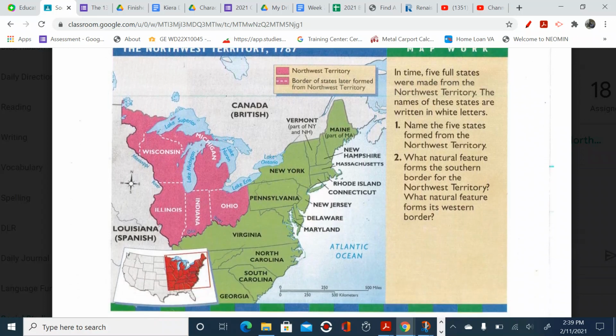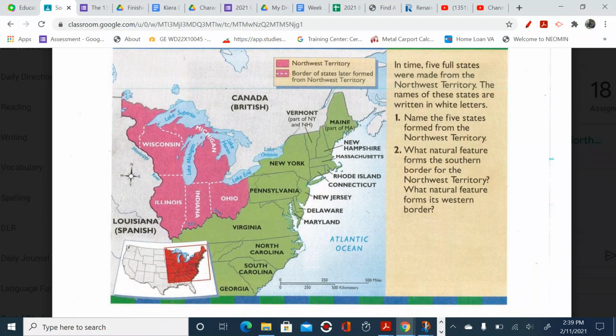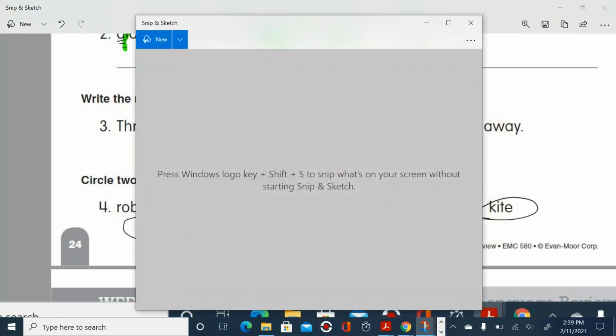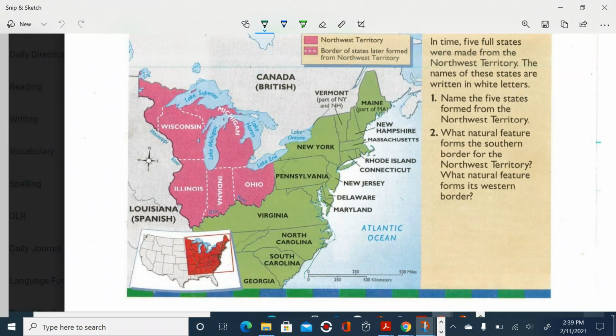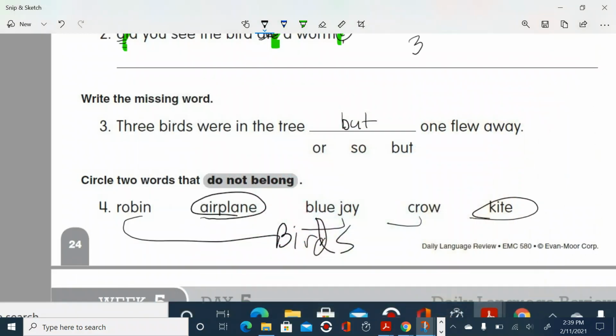And here's the map that you're using right now, right? And take a look. Screen capture this real quick. Right here, you guys are currently doing the 13 colonies. Maybe tomorrow we'll get into the Great Lakes and the Northwest Territory. Right here in red is the Northwest Territory. So Ohio and Indiana and Illinois and Michigan and Wisconsin were not yet states, but they were about to be. Okay.